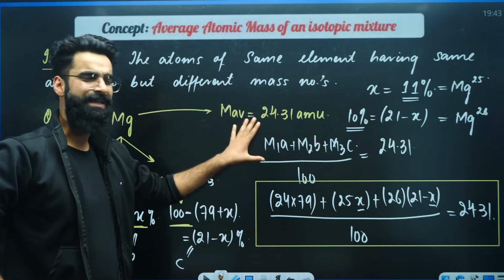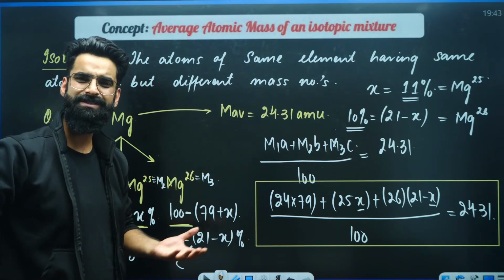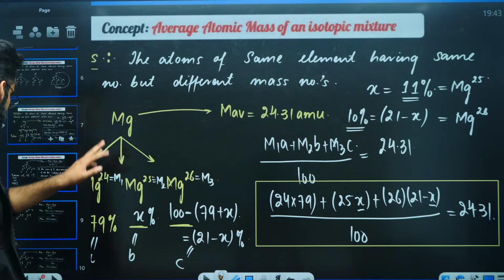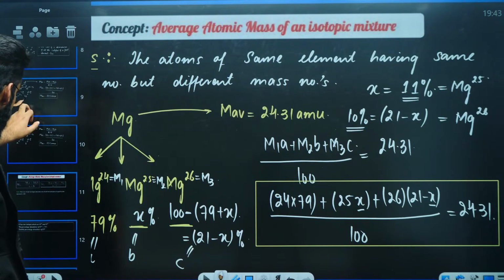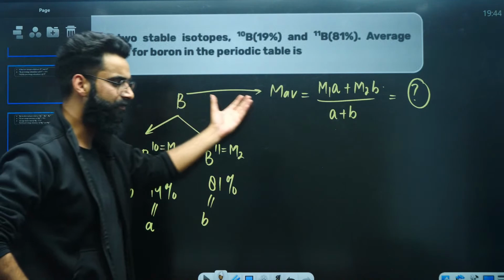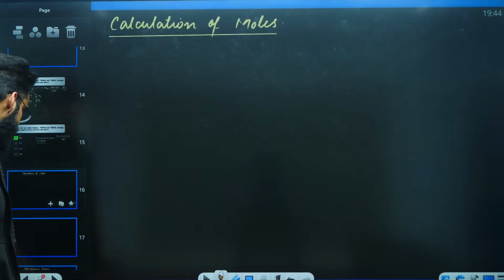Perfect, guys. So I think you all should be able to solve all the questions based on this particular concept, right? And majority of the times, if the question is asked from this, that question will be of the direct formula based one. Okay? Now let's move on.